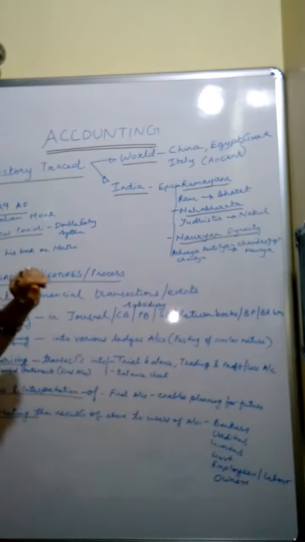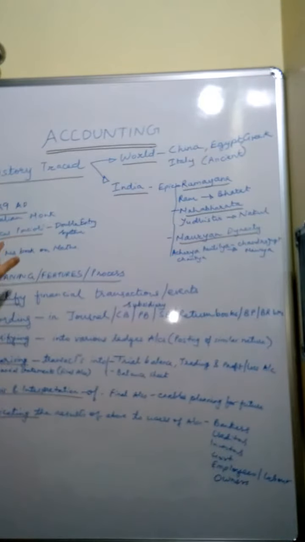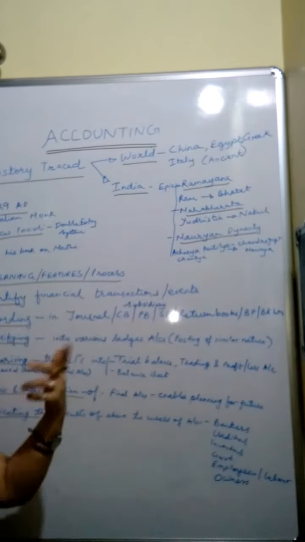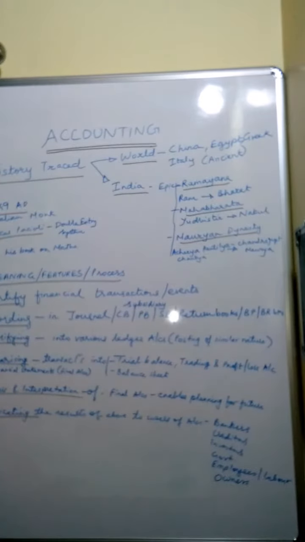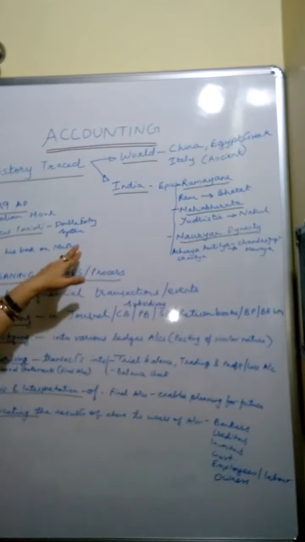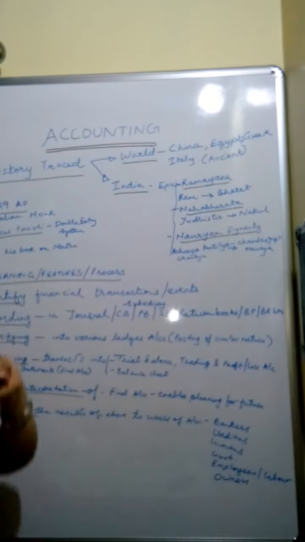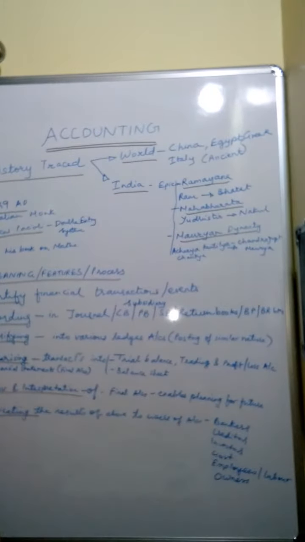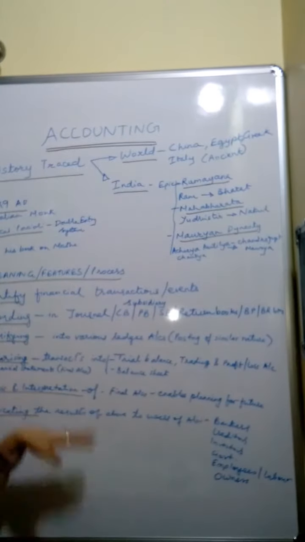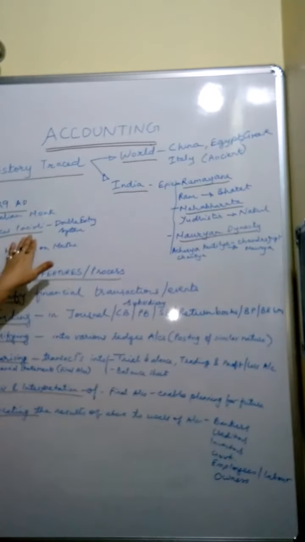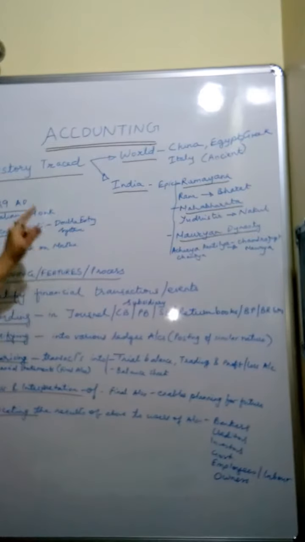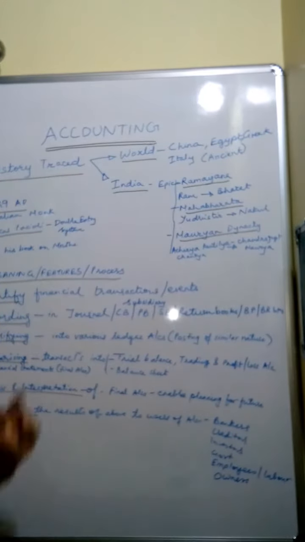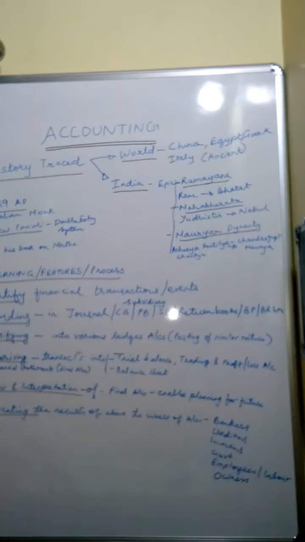Then in 1494 AD, Italian monk Luca Pacioli coined the term double entry system. He first mentioned this term in his book on mathematics at that time. So today we are using this double entry system for accounting, and Luca Pacioli is called the father of double entry system, or father of accounting for that matter, due to his contribution to this subject. Today we will start and see what is the meaning, the features and the process of accounting.